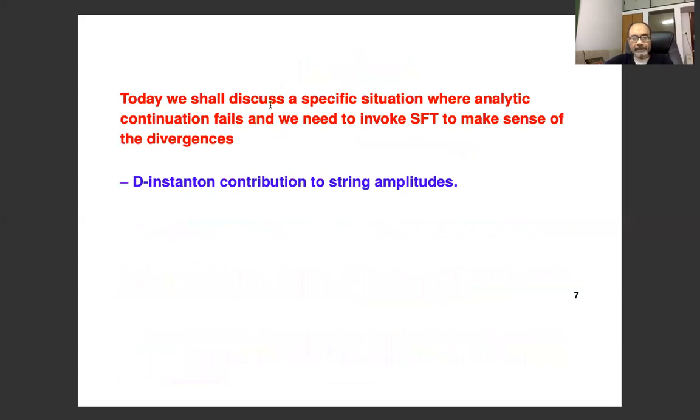So today we are going to discuss a specific situation where the analytic continuation fails. And here we really need to invoke string field theory to make sense of the divergences. These have to do with D-instanton contributions to string amplitudes. So I'll now try to describe what are the problems that we face while computing D-instanton amplitudes.